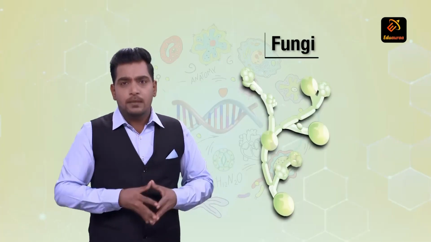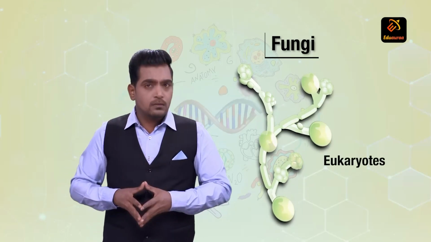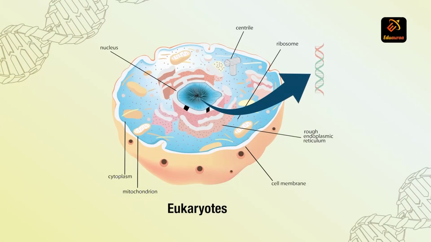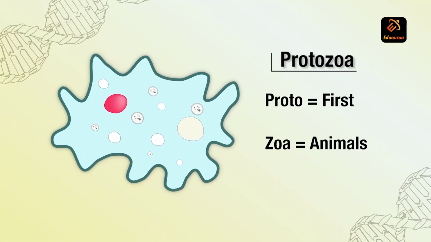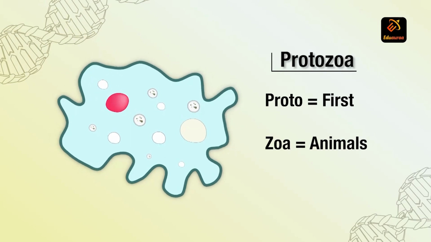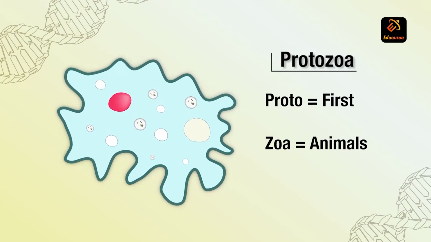When I talk about fungi, these are eukaryotes, means they have a well-developed nucleus. Their genetic material, that is DNA, is inside the nucleus. The next category is protozoa. What do you mean by this word proto? Proto means first. Zoa means animal. First animal ever created on this earth, protozoans. And the last category, we say algae.